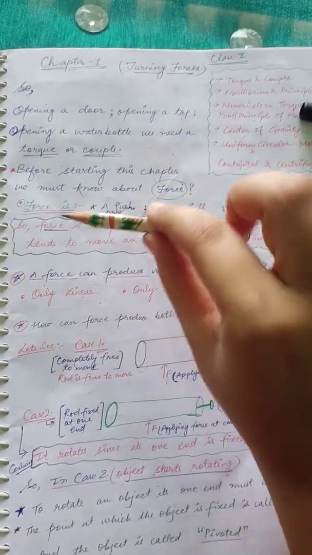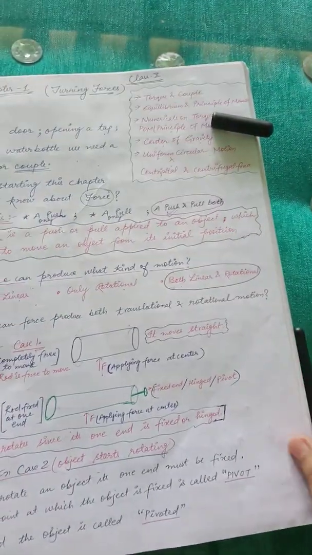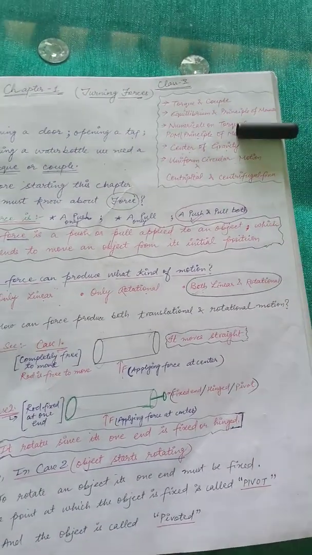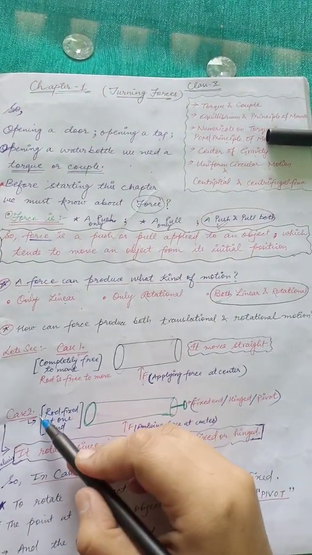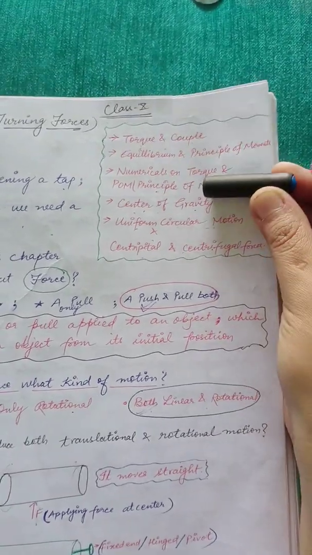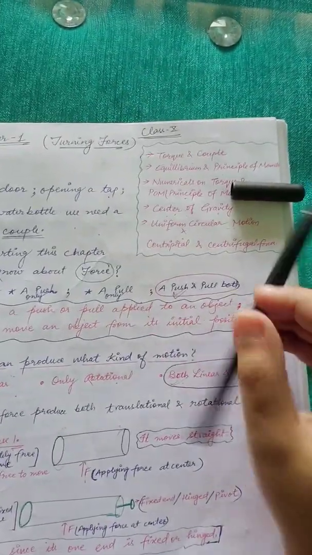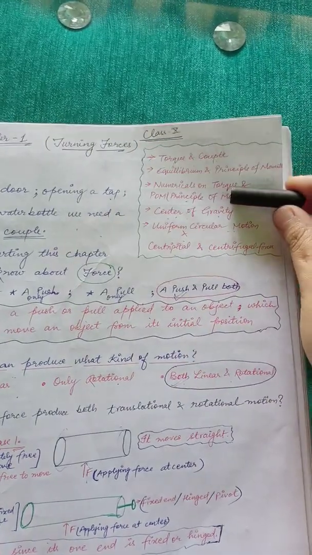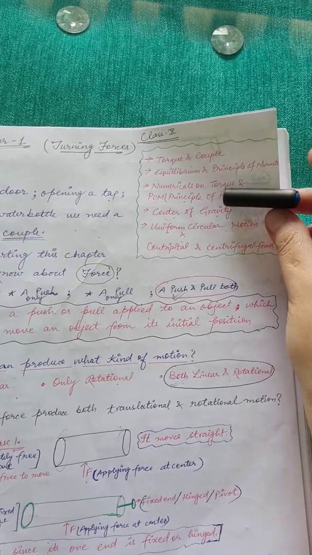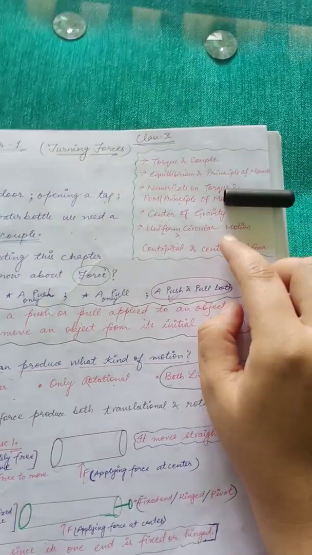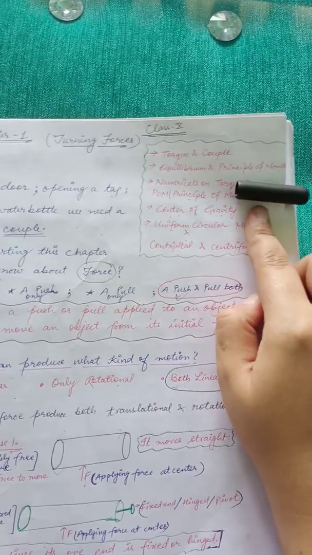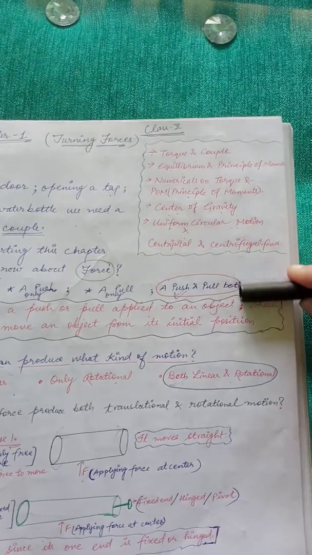Okay. Now suppose this is our rod which is fixed here. From this point it is fixed. In this second case, the rod is fixed at one end. Consider this as a rod which is fixed at this end. I have fixed it. And again I am applying the force from here. If I have fixed it at one end and I give it a force here, then on applying force, students, what will happen? Could you please observe here?